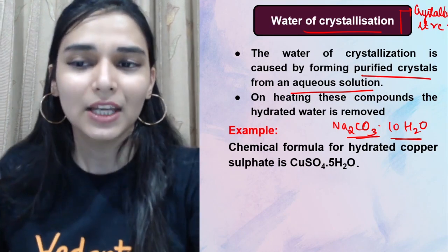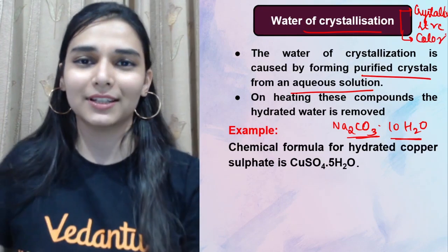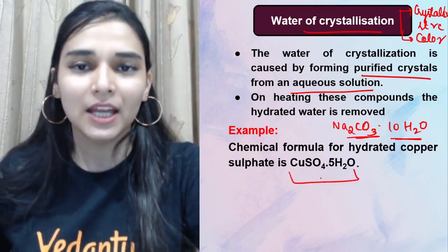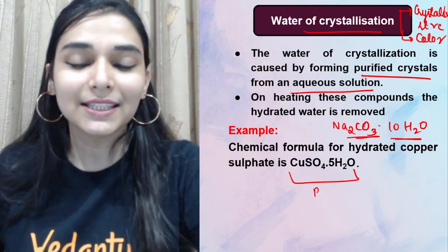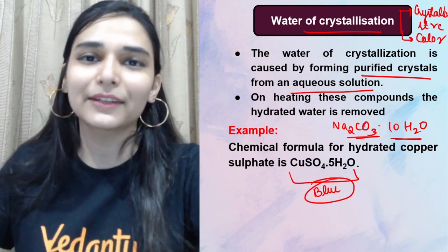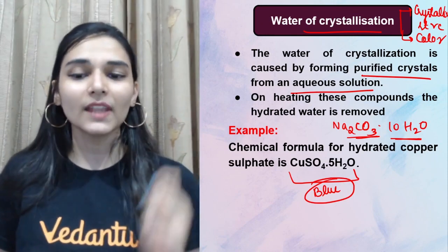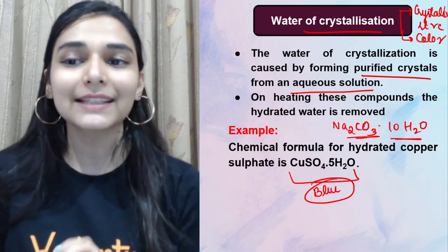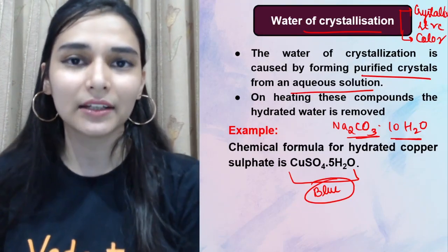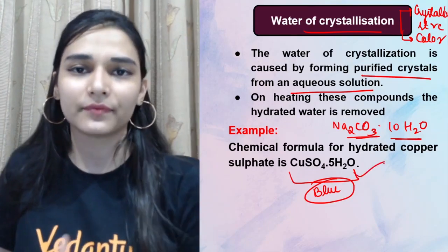Point number 1. Point number 2, it also helps to impart color to the salt. जैसे you can consider copper sulfate pentahydrate. This is beautiful blue, right? Crystalline form में होता है. So you can easily see that. And how will you say that? How will you confirm that these water of crystallization are imparting the color? आप क्या करो? Take this copper sulfate pentahydrate and heat it.